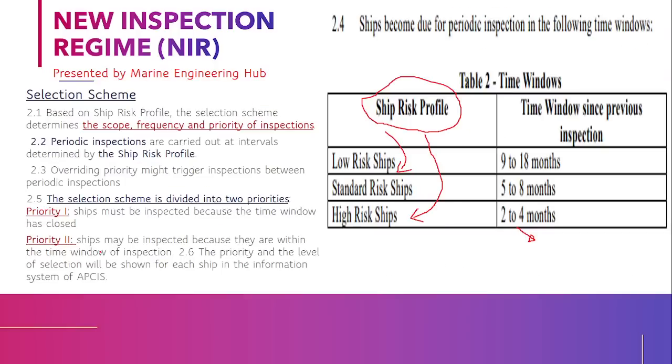Based on that, the time window is decided. The window is 2 to 4, 5 to 8, 9 to 18 months based on the type of category. Now if your window period has worn out, meaning 4 months has worn out, then you will be categorized in priority 1, and if you are falling within this window, you will be categorized as priority 2. So that is the synopsis of the new inspection regime.